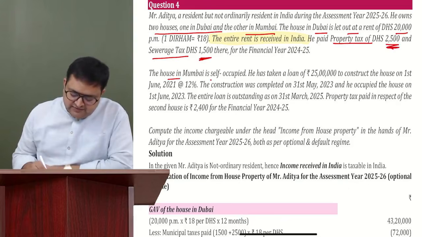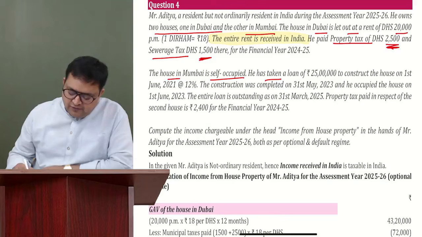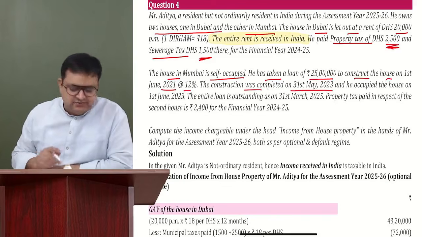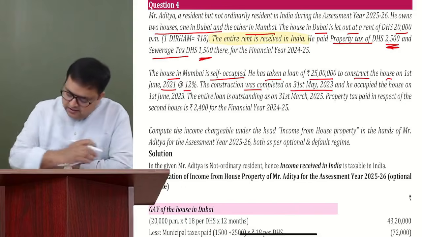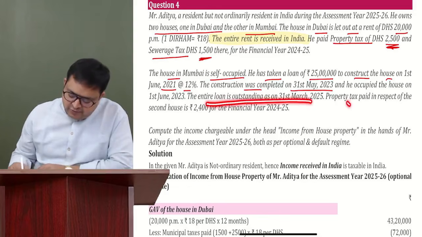The house in Mumbai is self-occupied. He has taken a loan of 25 lakh to construct the house on 1st June 2021 at 12%. The construction was completed on 31st May 2023. And he occupied the house on 1st June 2023. The entire loan is outstanding. Property tax paid in respect of the second house is 2,400.